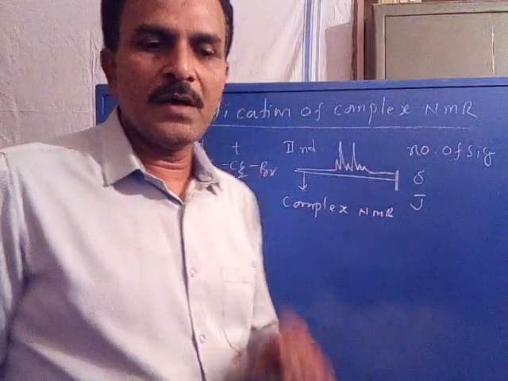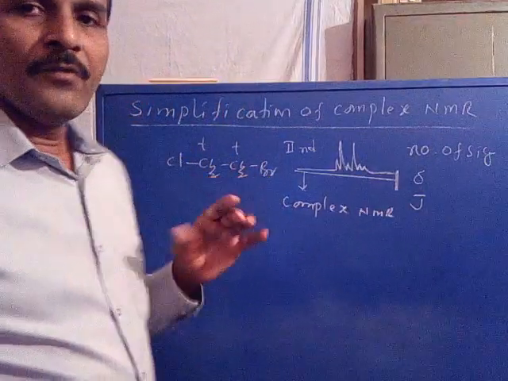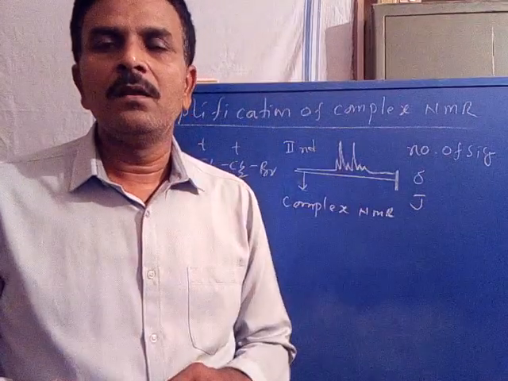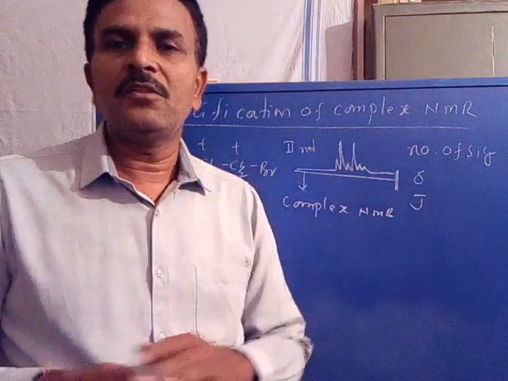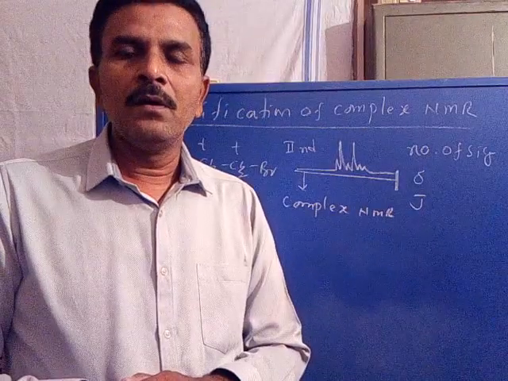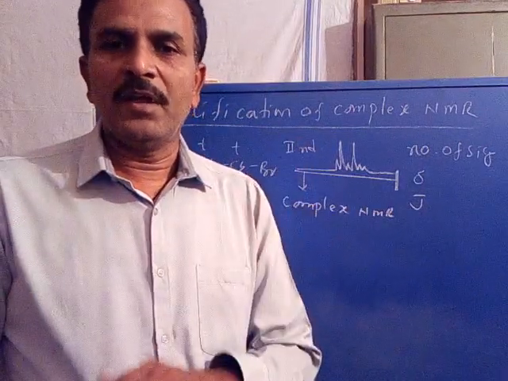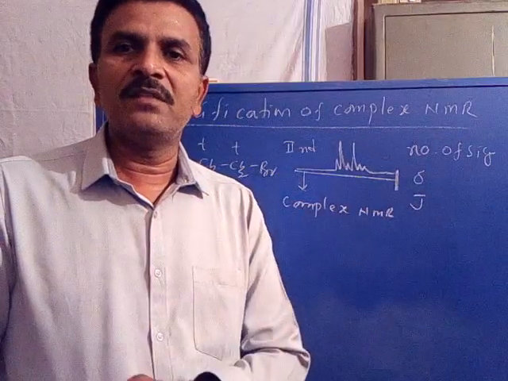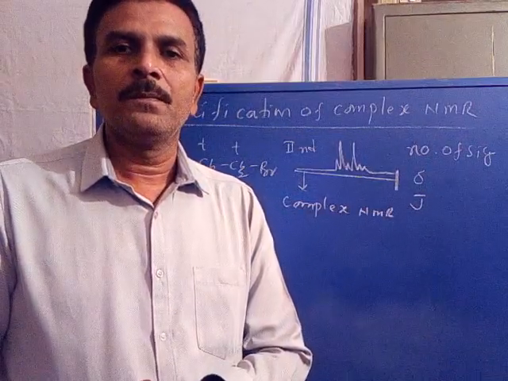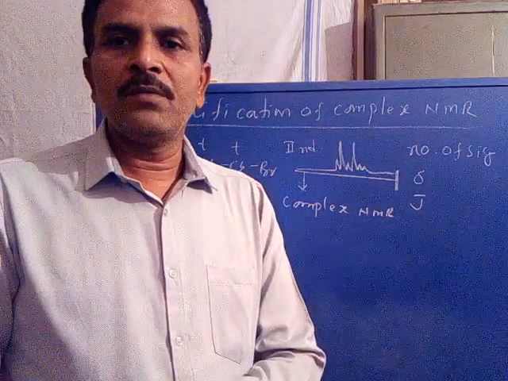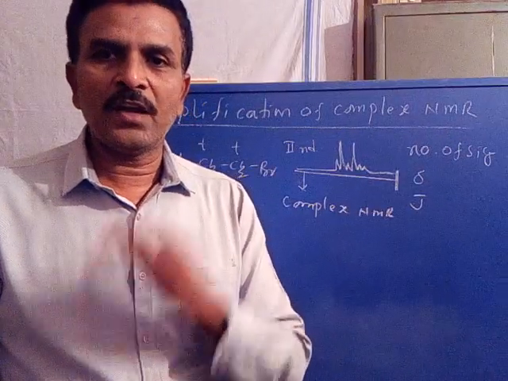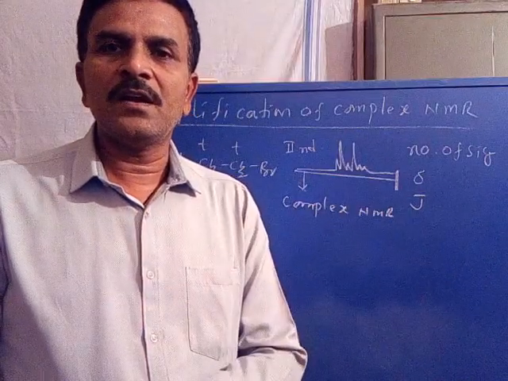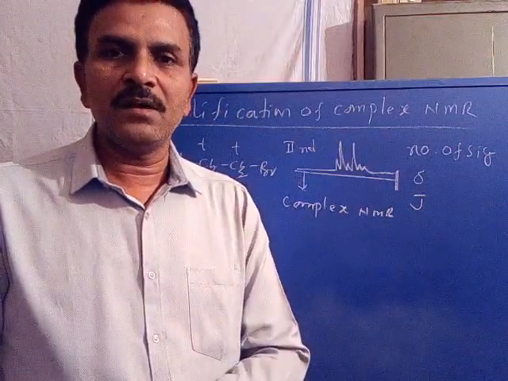Is it clear? Again, when the frequency difference between the sets of coupled protons is small, their multiplicity signals become overlapped and the spectrum becomes complex. Where the signals are overlapped is called complexity, or complex nature. So this can be observed in second order spectrum, hence second order spectra are complex in nature.